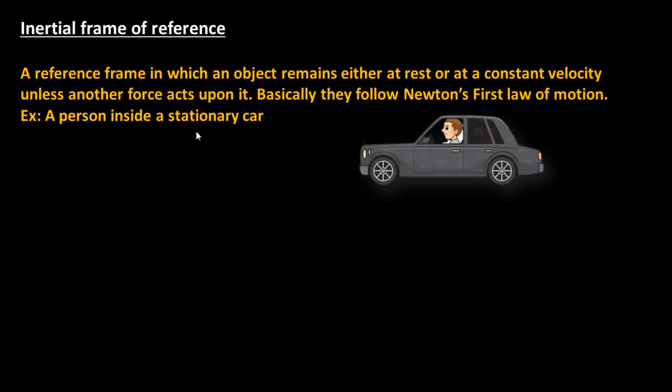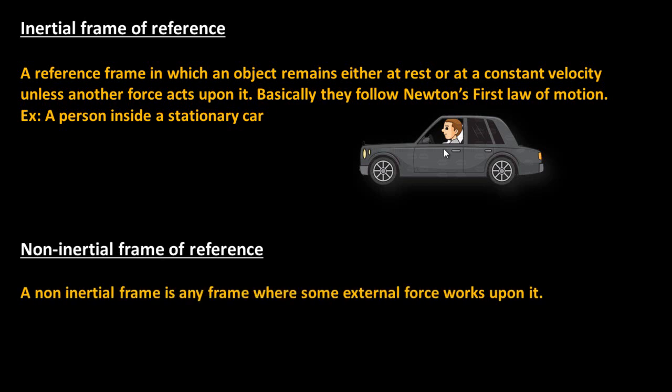Here is an example: a person inside a stationary car. You can see this is a stationary car, it is at rest, and a person is sitting inside this car. So this is an example of an inertial frame of reference because the body or object is at rest, and there is no external force working on it. Okay, so this is an example of an inertial frame of reference.